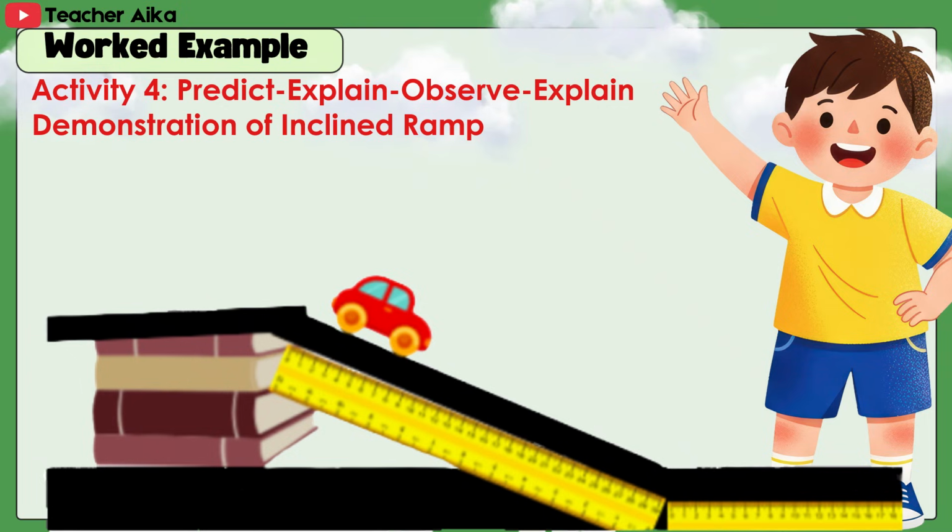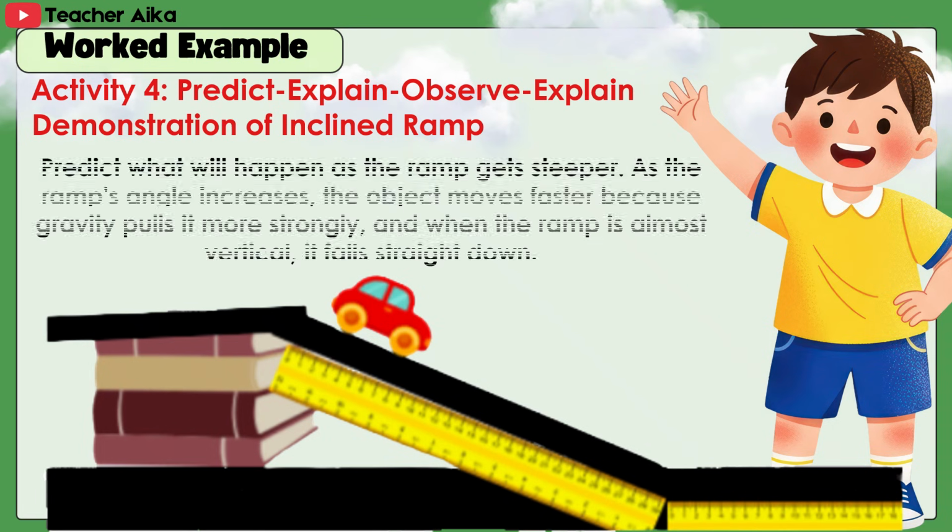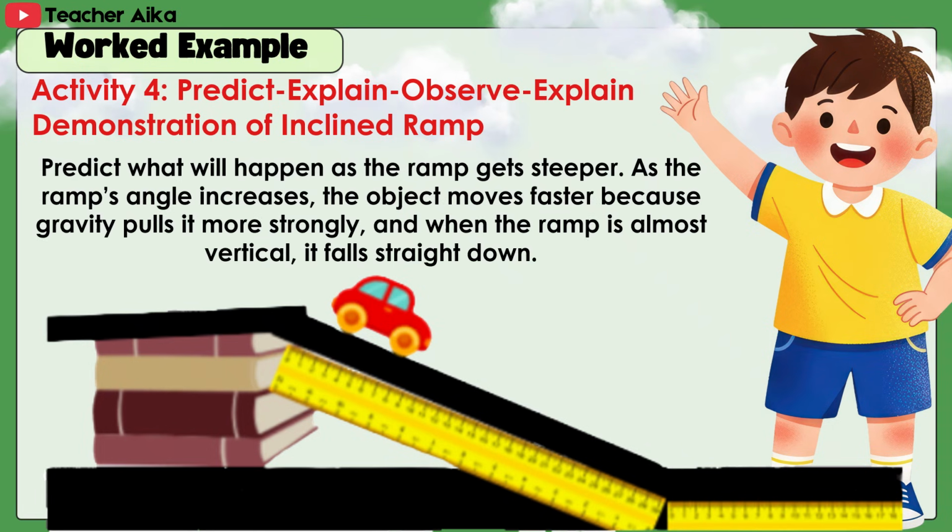Activity number 4. Predict, explain, observe. Explain demonstration of inclined ramp. Predict what will happen as the ramp gets steeper. As the ramp's angle increases, the object moves faster because gravity pulls it more strongly. And when the ramp is almost vertical, it falls straight down.